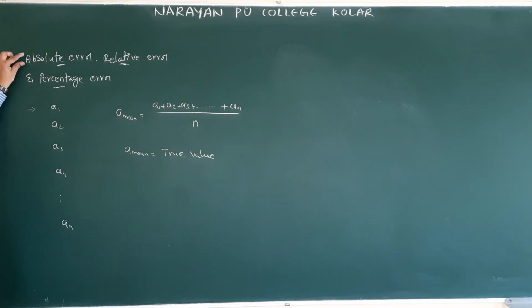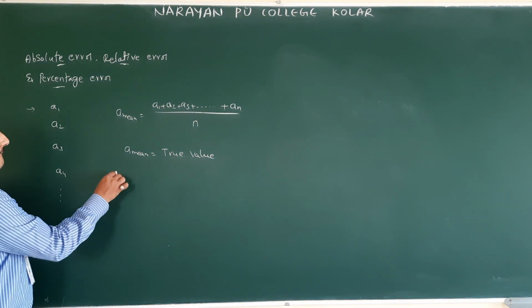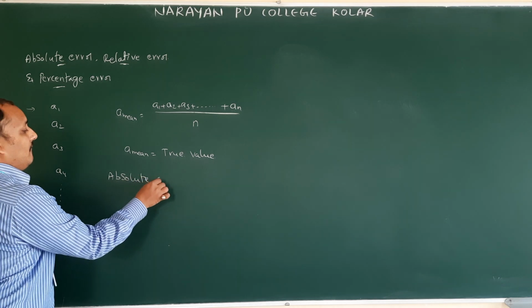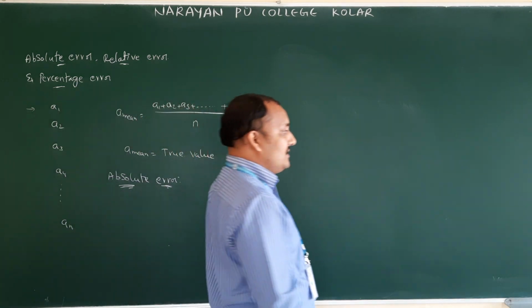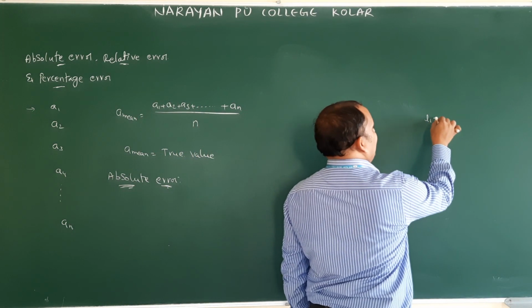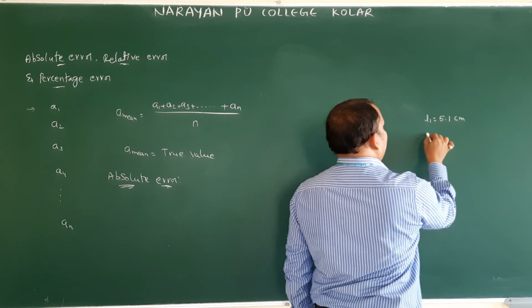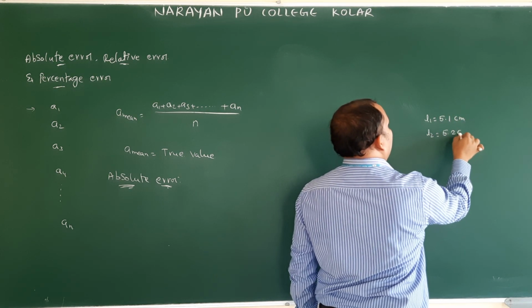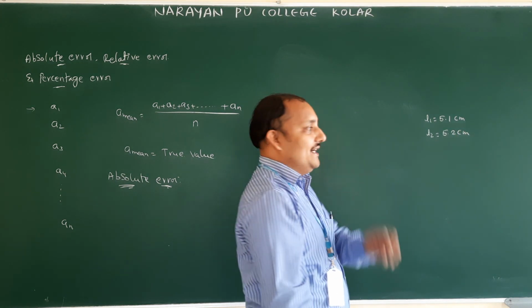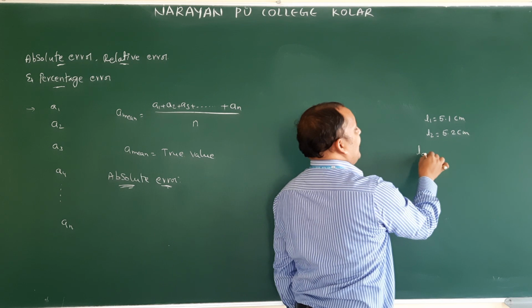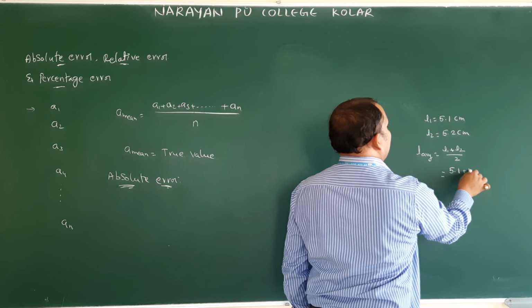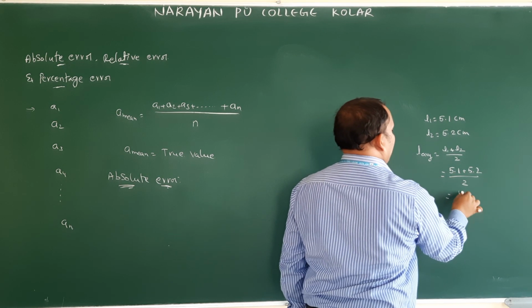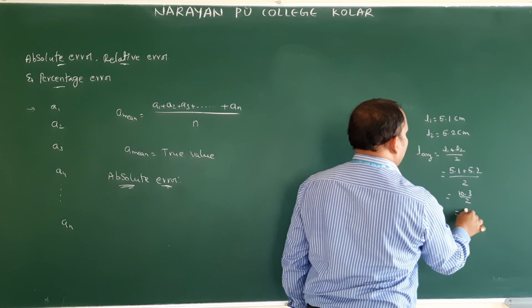Now first I am defining absolute error. What is absolute error? Again, I am giving an example. I found two lengths: L1 is equal to 5.1 centimeters and L2 is equal to 5.2 centimeters. I took two readings. Now what is the true value? L mean is L1 plus L2 by 2, which is 5.1 plus 5.2 by 2, so 10.3 by 2, which is 5.15.